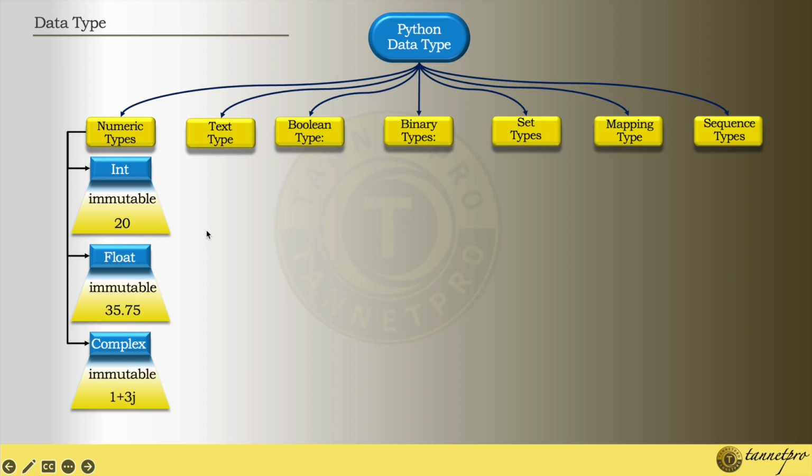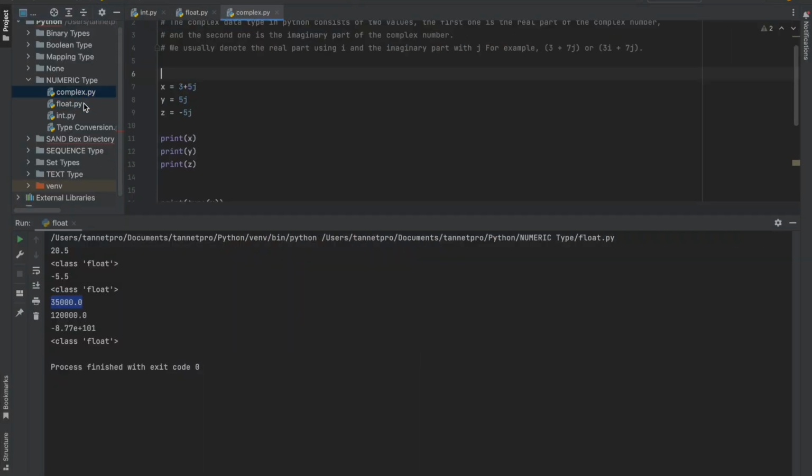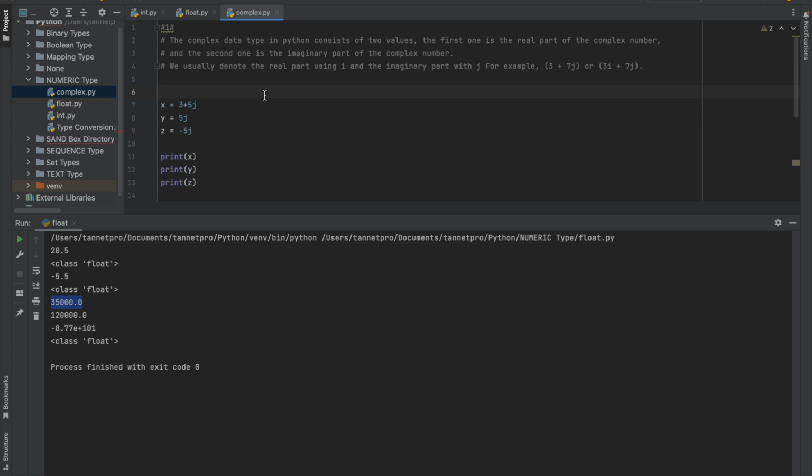So what is complex? Complex is also immutable, you cannot edit it, but it comes with an imaginary value. Let me explain. The complex data type in Python consists of two values: the first one is the real part, and the second part is the imaginary part. In mathematics, j is the imaginary unit. Here 3 is the real part, and the imaginary part has a j.